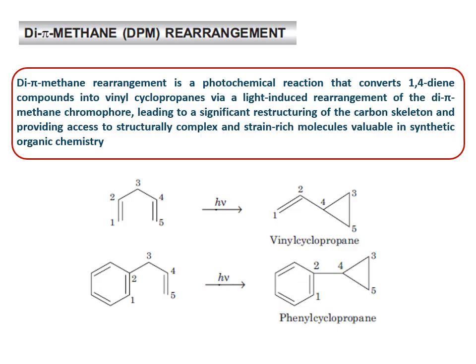The di-π-methane rearrangement is also known as the Zimmerman rearrangement reaction or Zimmerman di-π-methane rearrangement. The irradiation of the substrate induces rearrangement to a vinyl cyclopropane or phenyl cyclopropane derivative. This vinyl cyclopropane and phenyl cyclopropane is the final product.